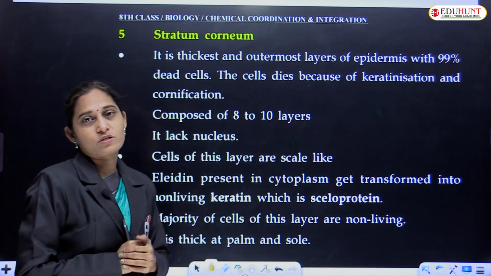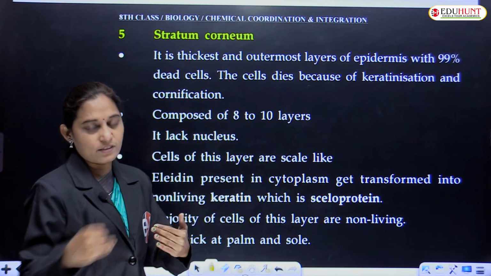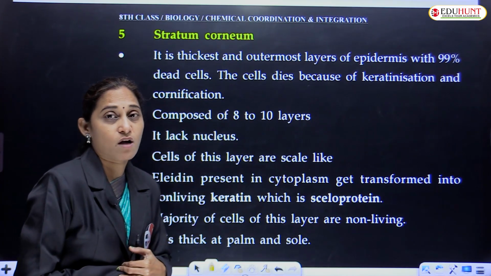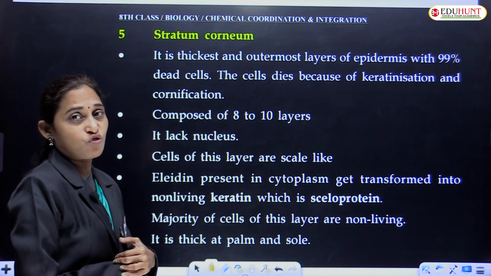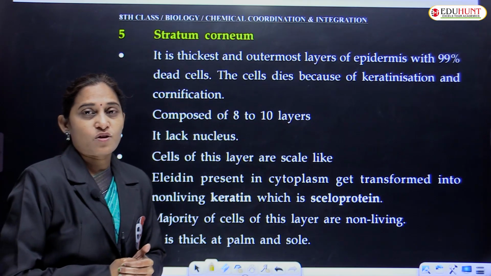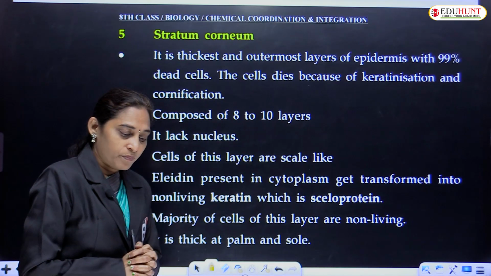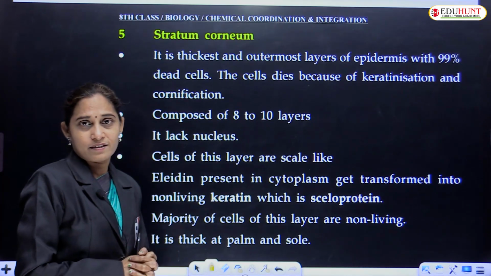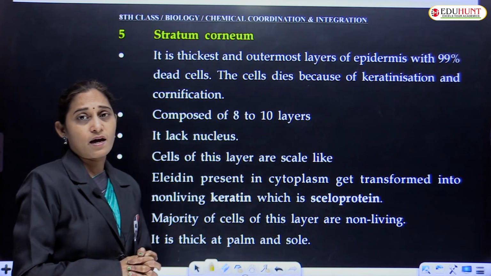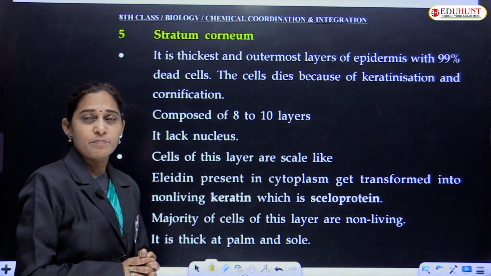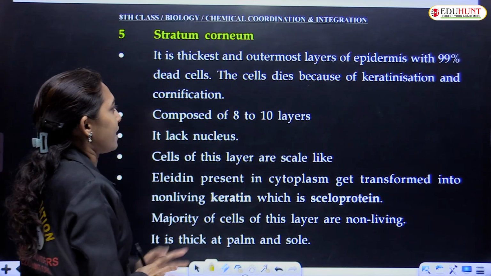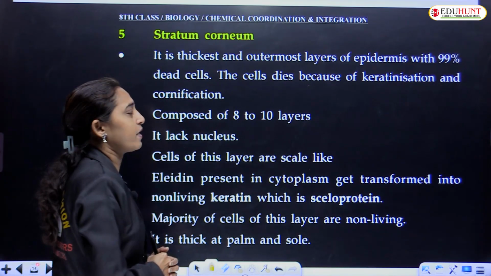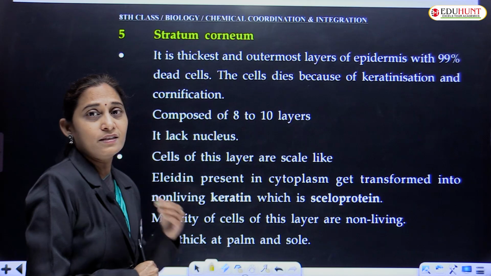And the outermost layer or the fifth layer, కింద నుంచి fifth layer and the first layer, that is the outermost layer, is the stratum corneum. Stratum corneum, దీనిలో majority of the cells are dead. This is a dead layer. Most of the cells are dead and they undergo keratinization. Keratinization జరుగుతుంది, cornification జరగడం వల్ల cells చనిపోతాయి.